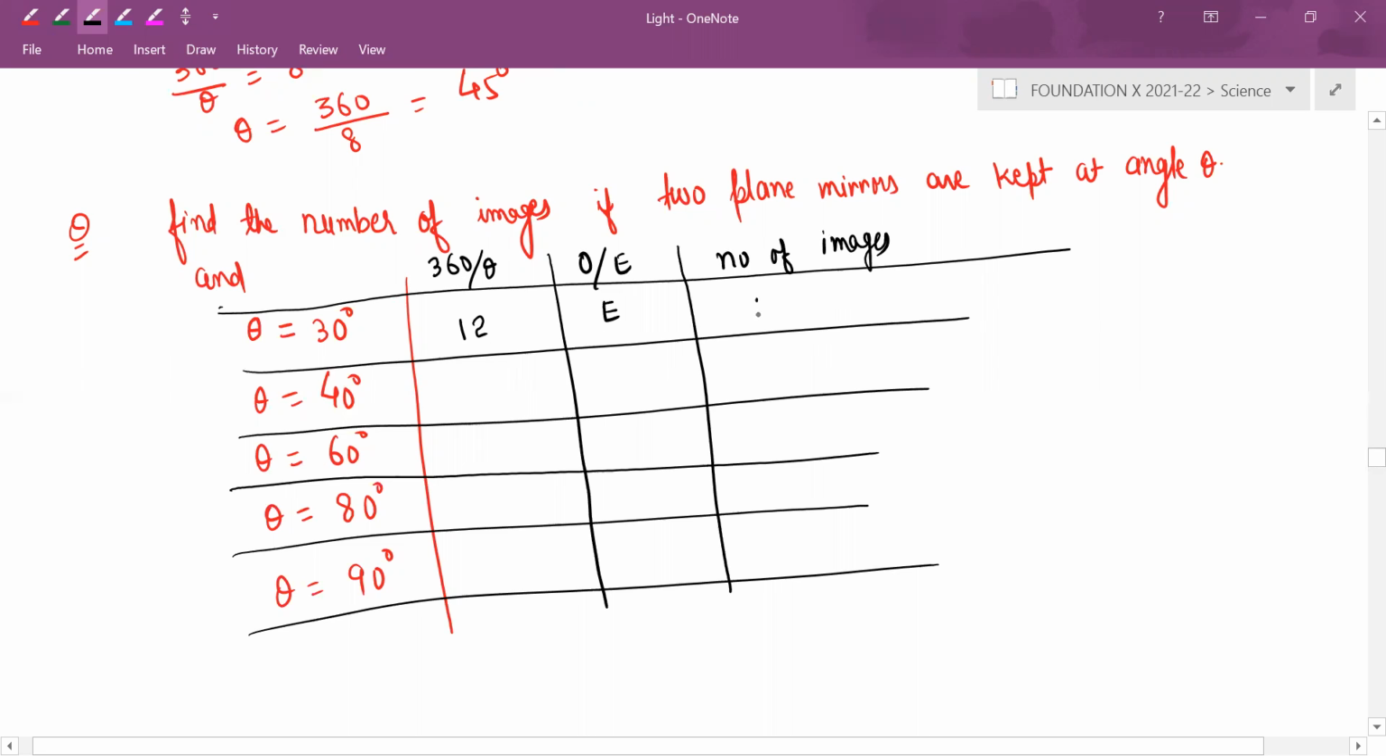360 by theta minus 1. So you have to subtract directly. 12 minus 1 is 11. Is it clear?